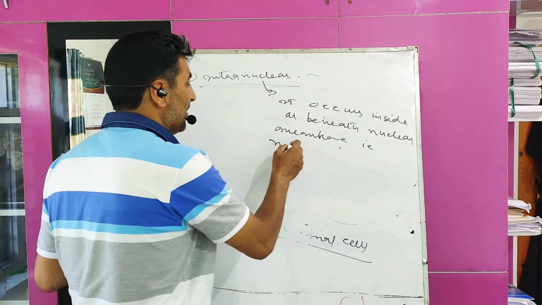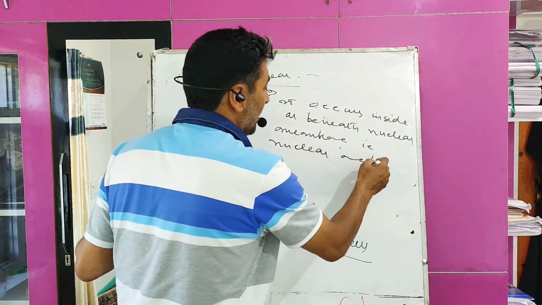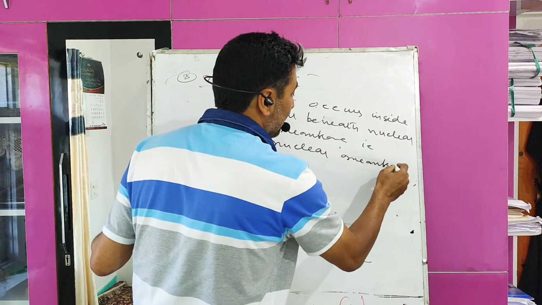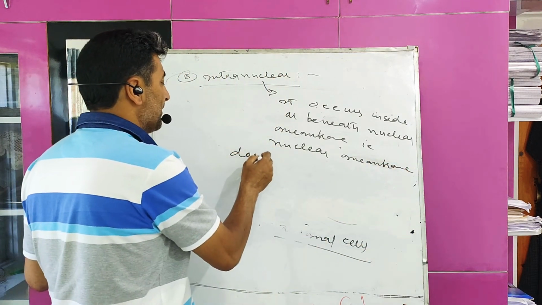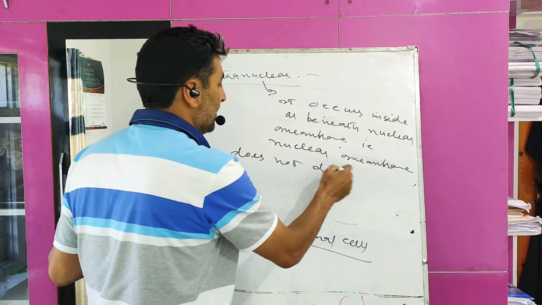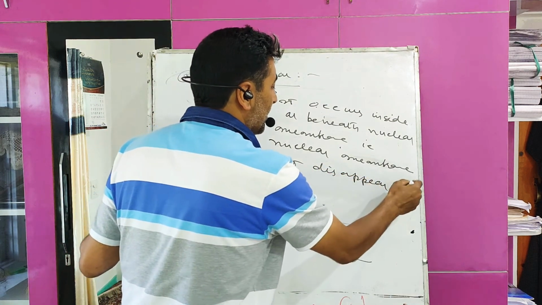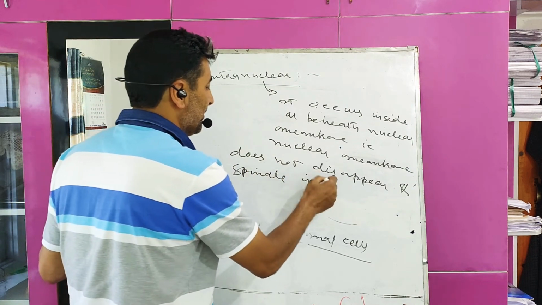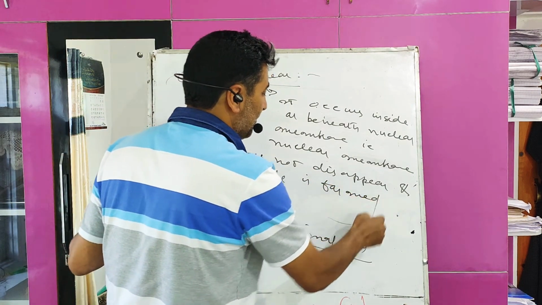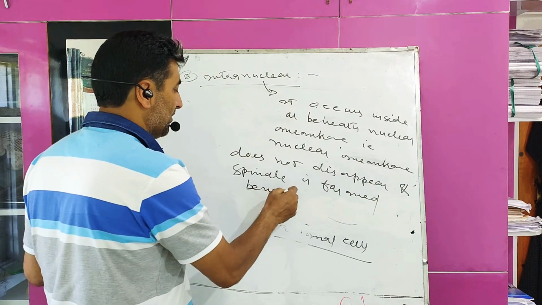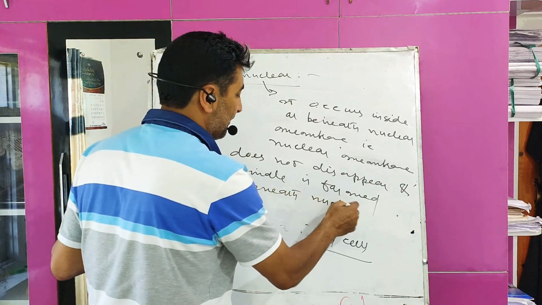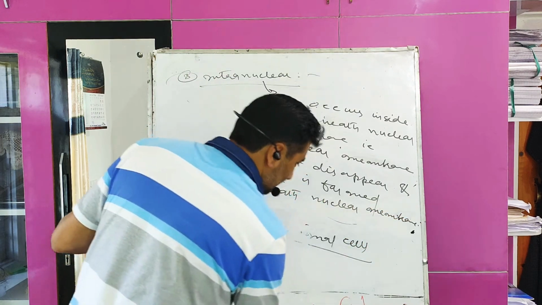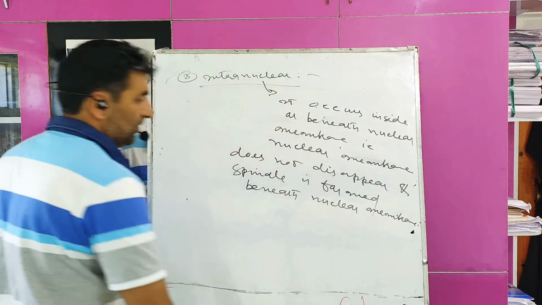The nuclear membrane does not disappear, and the spindle is formed beneath the nuclear membrane.